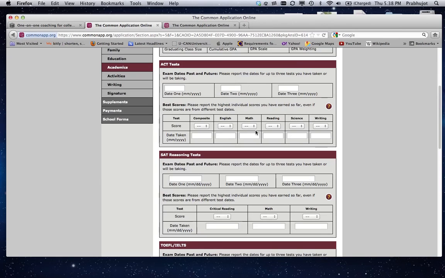If you're taking ACT tests, put them in. If you plan to take the ACT tests, then just put in the month that you plan to take them here and which ones. Similarly with SATs, you can put in the dates you've taken, and you can also put in planned dates and your scores. Here they're asking just for your best scores.